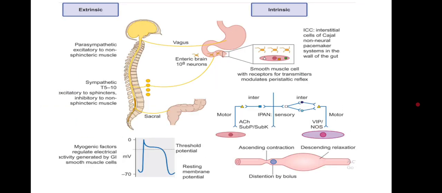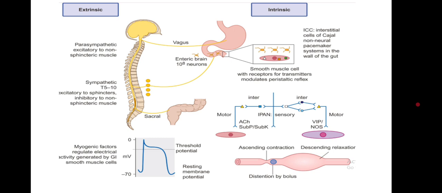In this way, we see the extrinsic and intrinsic factors also take part in digestion. The parasympathetic is excitatory to non-sphincter muscles, that is the vagus nerve, and the entire brain depends on it.